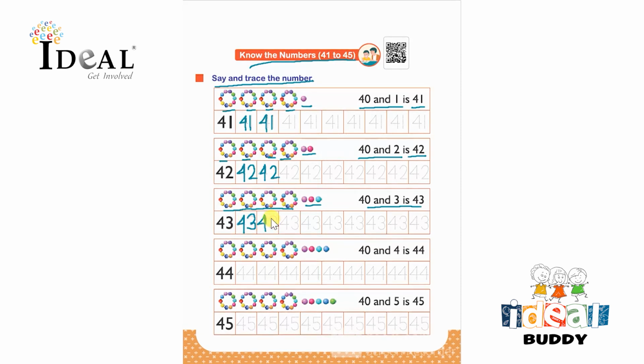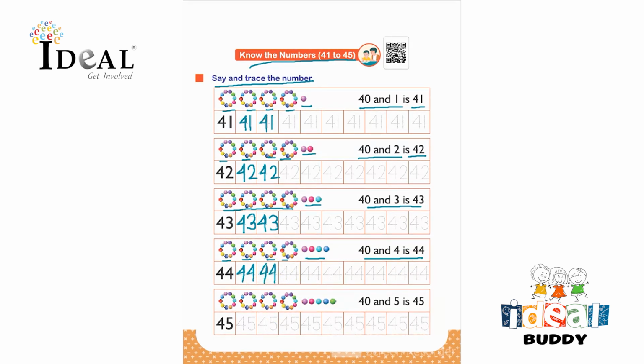Again, they have to complete this whole row for each number. 1, 2, 3, 4. Here it is 4 tens and 4 ones. So 40 and 4 is 44. So here the number is 44. So the child has to say it and then trace it over here.